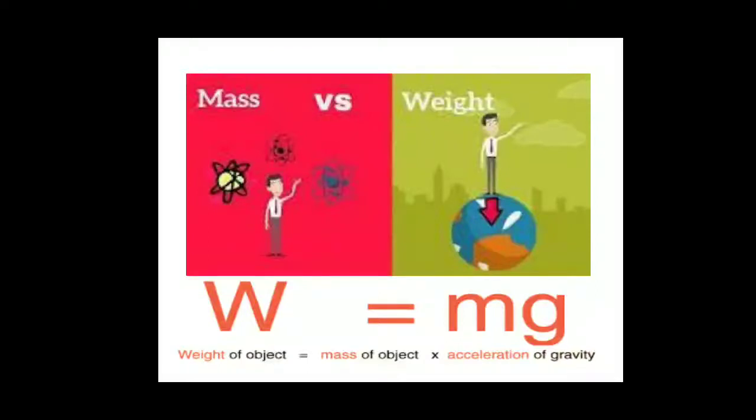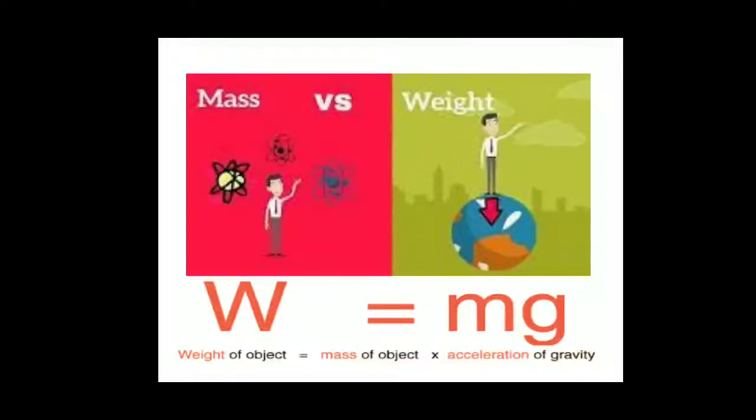As we discussed, this acceleration due to gravity depends upon the position of the object. If the object is on the surface of Earth, at that place the acceleration due to gravity is maximum. If the object goes to a height, or goes to a depth from the surface of Earth, this acceleration due to gravity decreases.